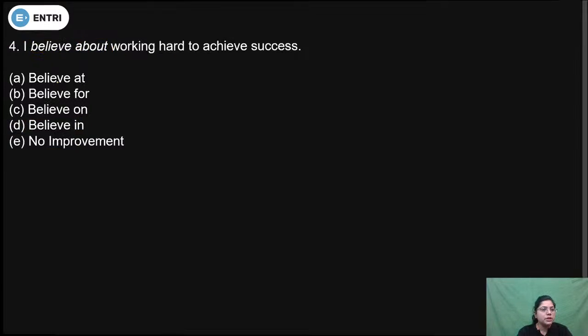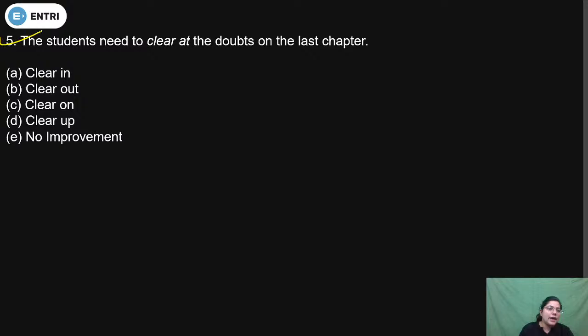Now come to the next question. In question number 5, the students need to clear at the doubts on the last chapter. So which one will be the correct answer option?